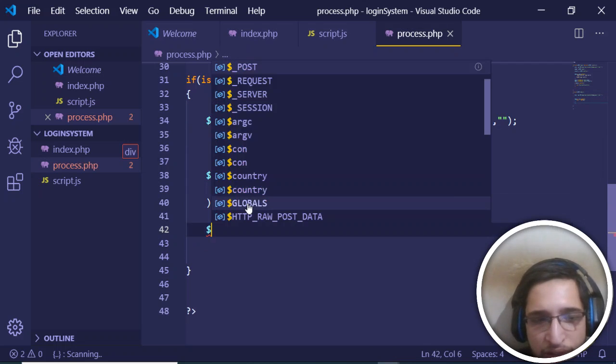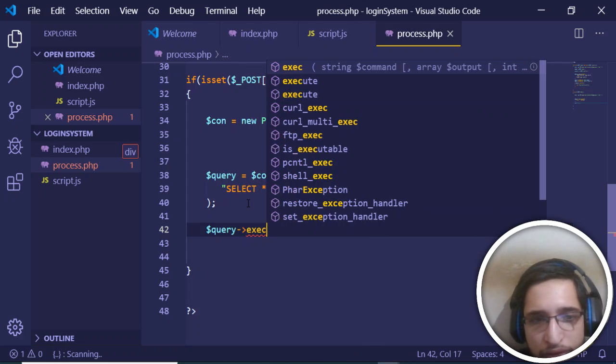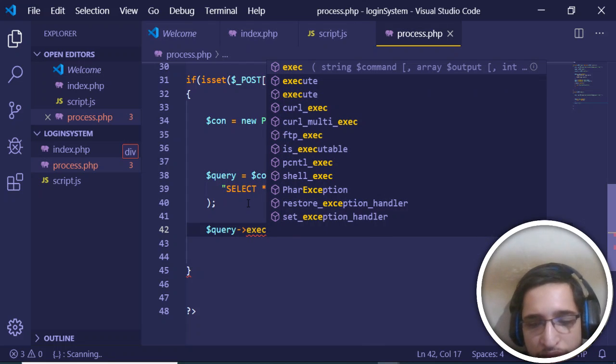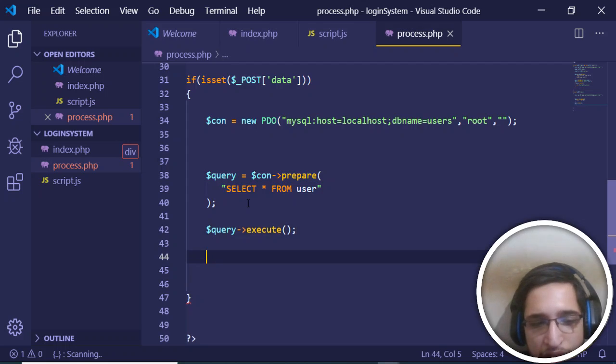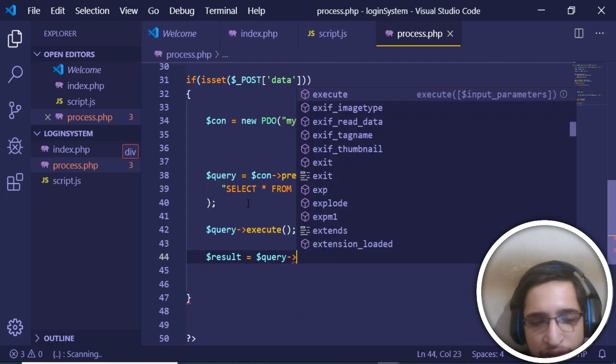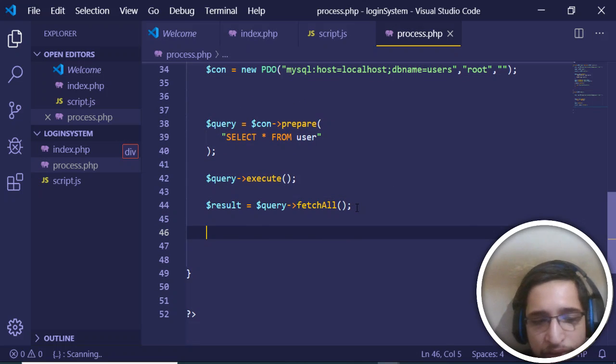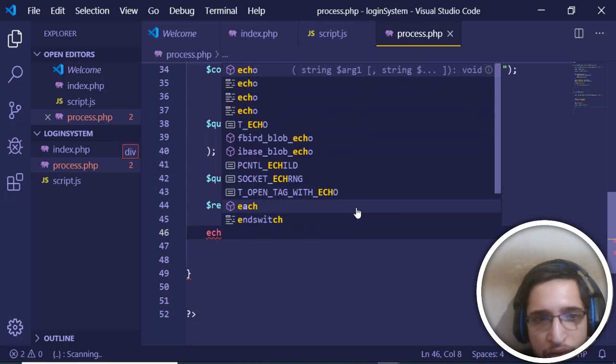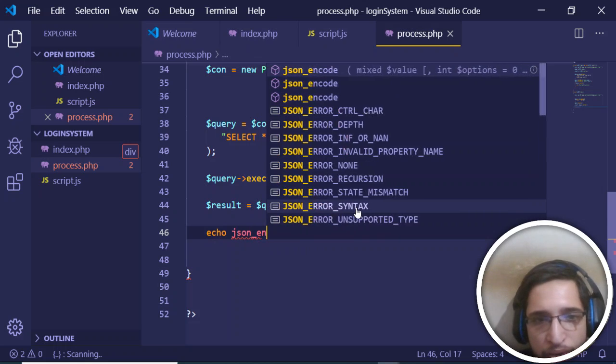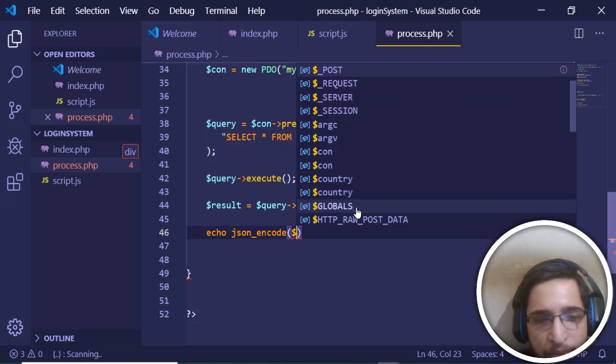And here I can just execute the query, and then we can just have the result, using the fetch all method. So this will fetch all the entries for us. Now we just need to return this data in a JSON format. So we can just write here echo json_encode, and inside this we can just pass the result.